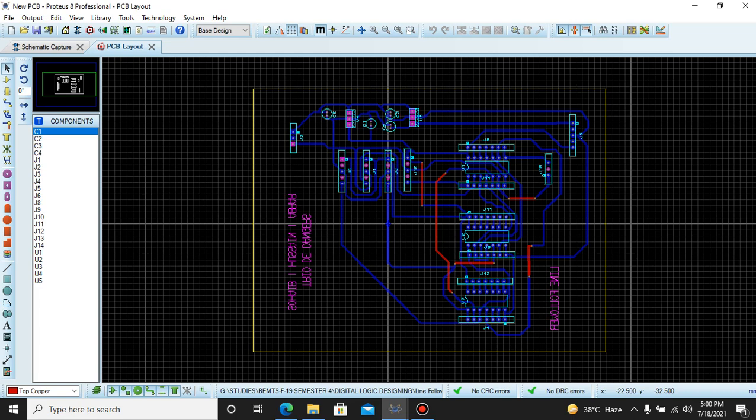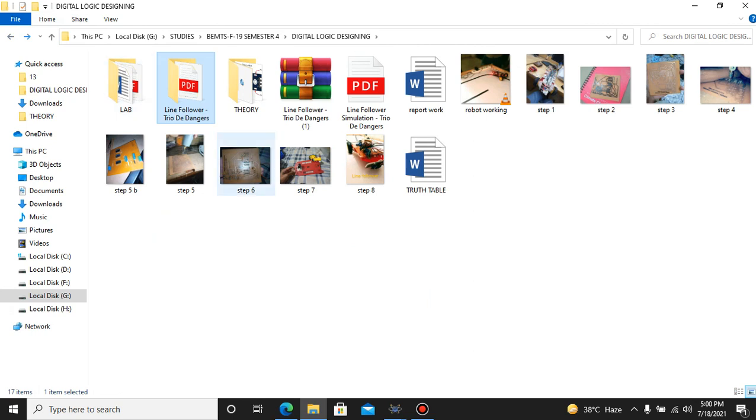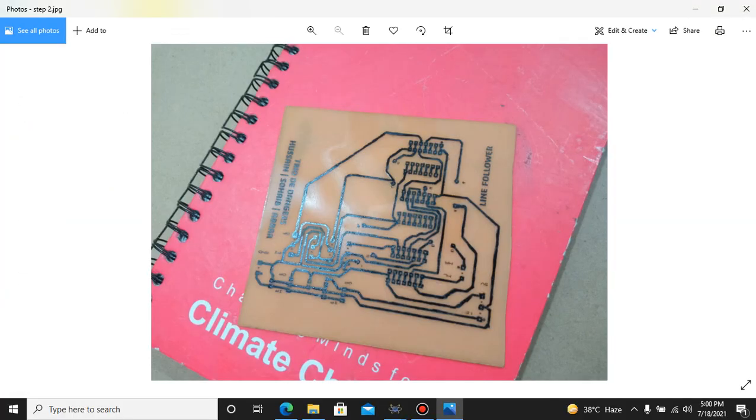First of all, we printed that on the sticker paper, and after that we applied that sticker paper on this by iron, and then we dipped it into the chemical FeCl3, for 60 to 70 minutes most probably, or maybe 2 hours, and after that we removed the sticker paper from this board, and we get this design printed on that.